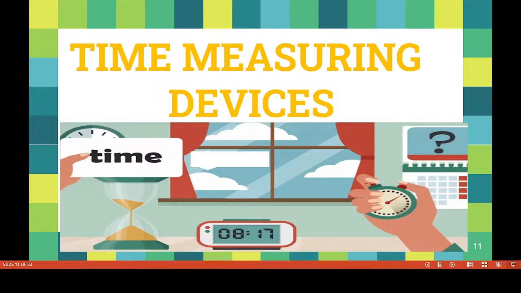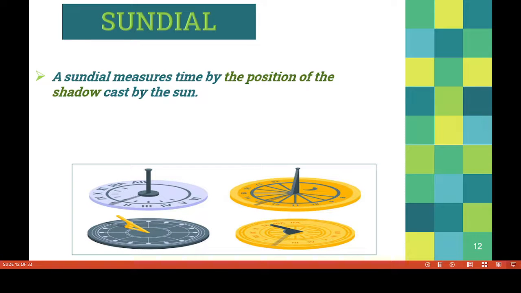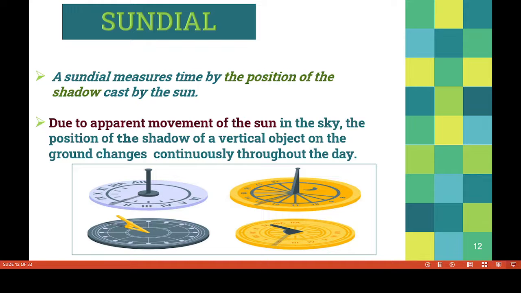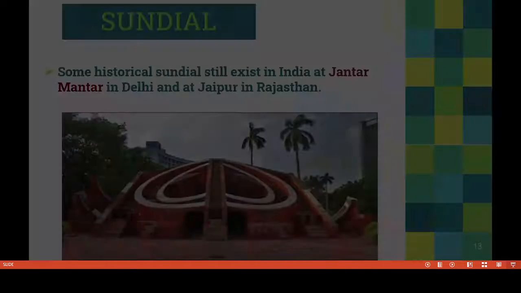And now we have to discuss time measuring devices. Sundial. Yes, children, a sundial measures time by the position of the shadow cast by the sun. How is a shadow formed? When an object blocks the rays of sunlight, a shadow is created. Due to the apparent movement of the sun in the sky, the position of the shadow of a vertical object on the ground changes continuously throughout the day. Some historical sundials still exist in India at Jantar Mantar in Delhi and also at Jaipur in Rajasthan. Yes, children, this is Jantar Mantar.